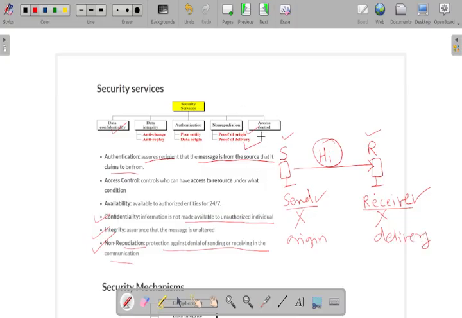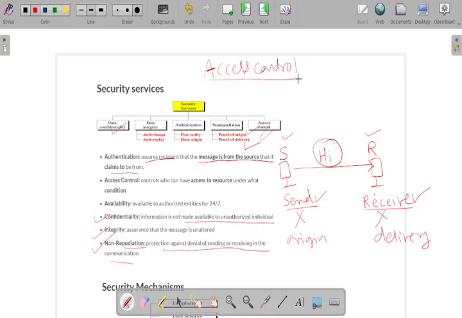Now the last one is access control. In access control, whenever a valid user is trying to log in to the system, he can log in using his own credentials like username, password, PIN, or fingerprint. So they use their own credentials to authenticate into the system.